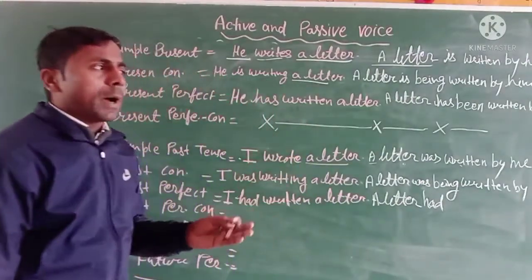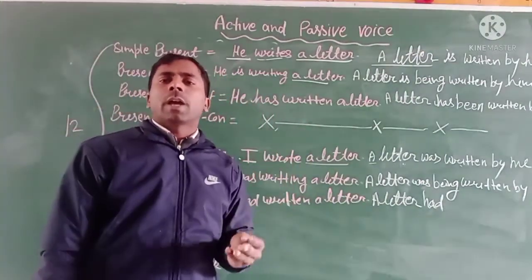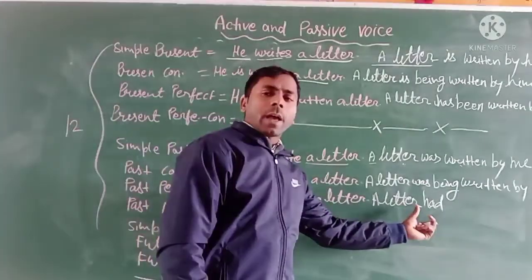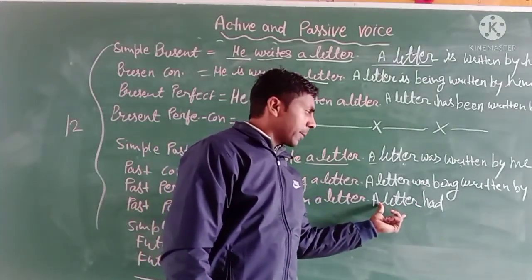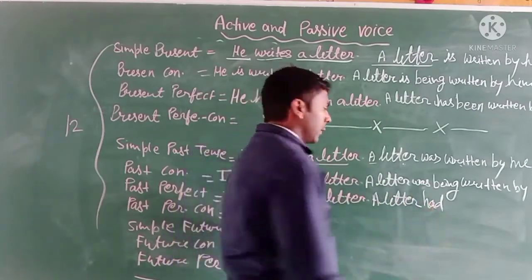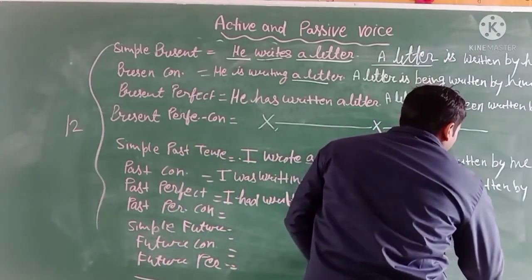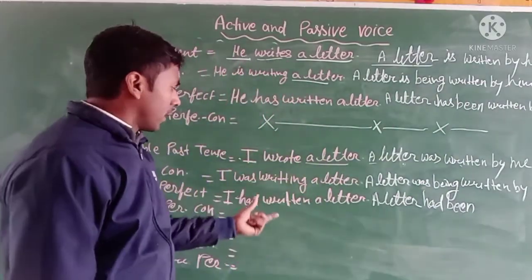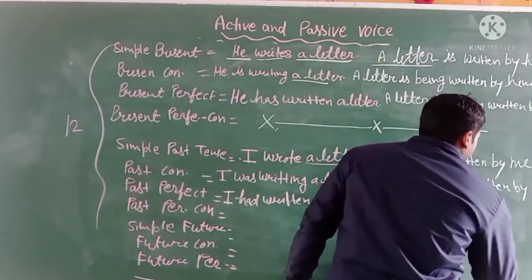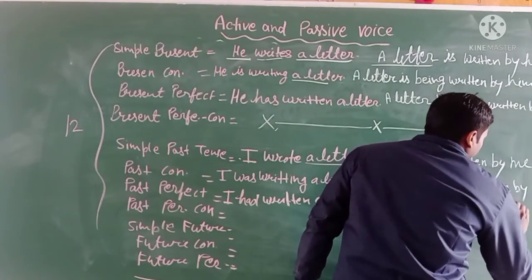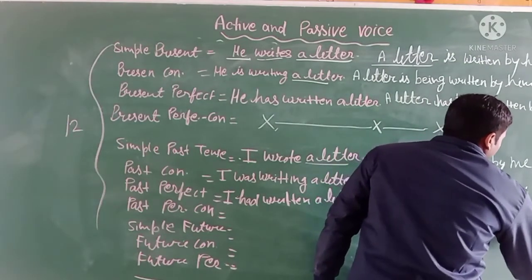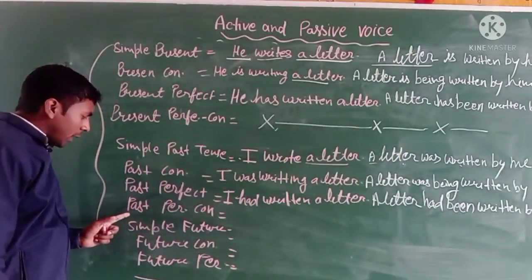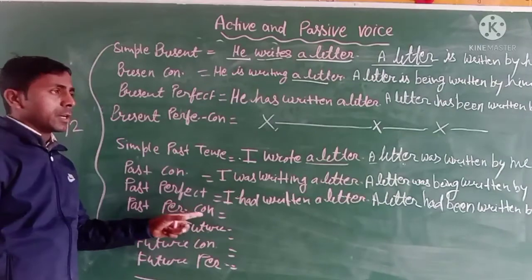Because in the past perfect tense we use had with all subjects. So you write had with the subject a letter. A letter had been. After the had you have to use been, and then the verb third form: written by me. Clear?